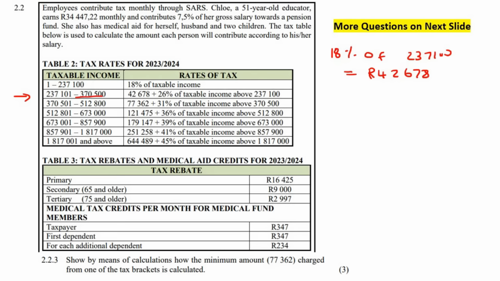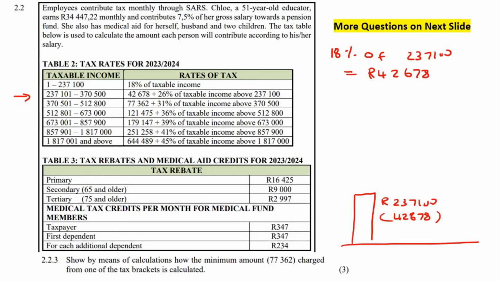Okay, now if you enter into the next category, so these are the people who now earn from that amount up to that amount. So let's quickly do this. Now the first category went all the way up to 237,100. And how much tax did a person who makes that pay? Well, 42,678.